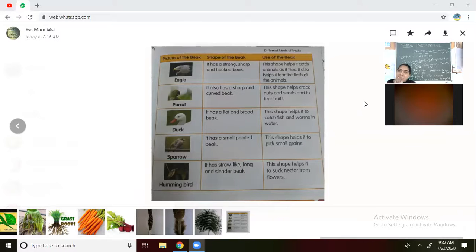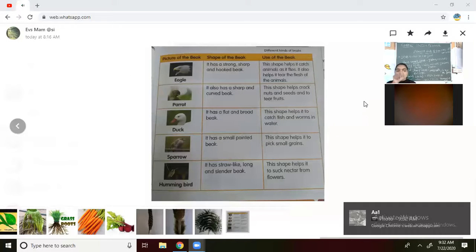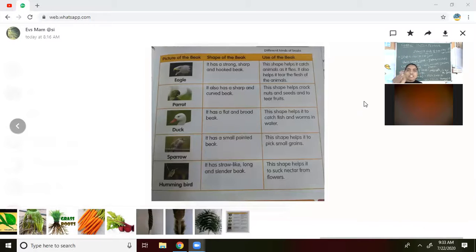You can see the curved beak will be there and the front beak is somewhat longer than the lower beak. Like this it will be there. You can see my finger, how it is. The same way the beak of the parrot is. In your picture also it is the same, because it is a curved beak. What is the shape of the beak? We will see the shape of the beak.